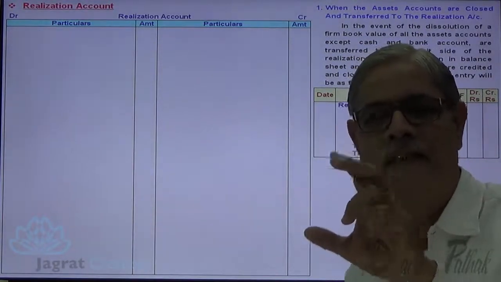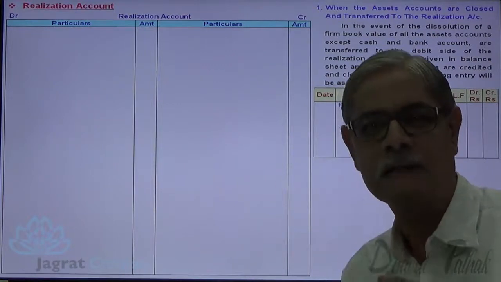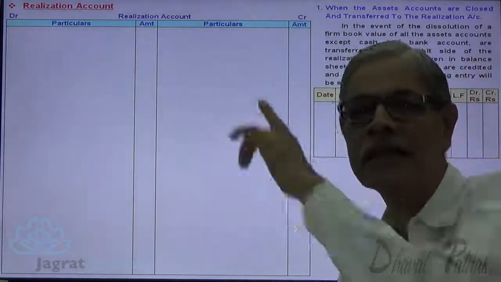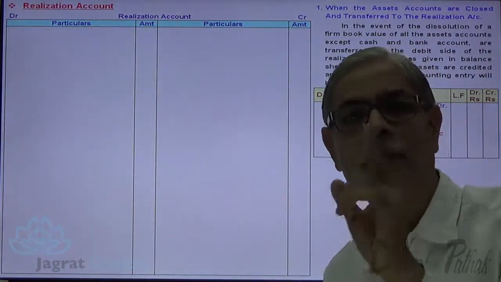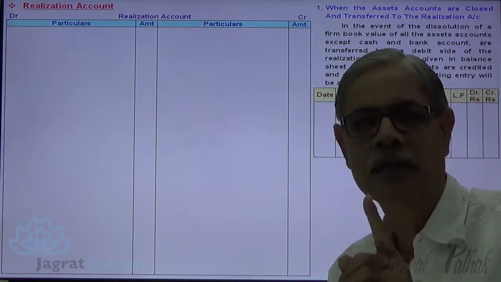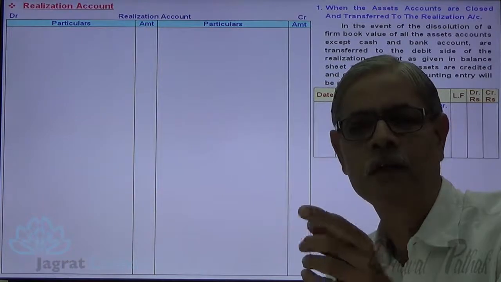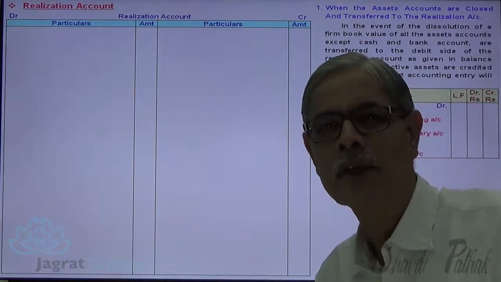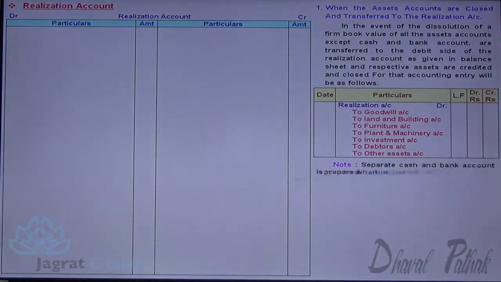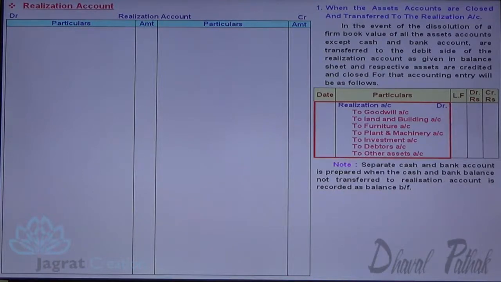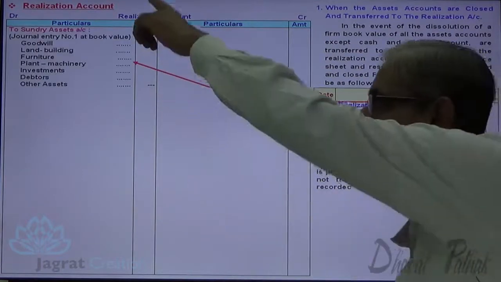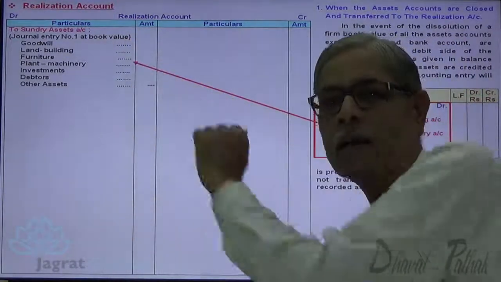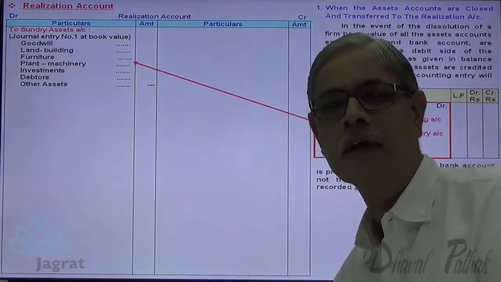So all the assets given in the balance sheet, which are known as recorded assets, are transferred to the debit side of realization account, that too at the book value. Notice it, book value has to be transferred, and when you transfer the book value, all assets account gets closed. Now let me go for ledger posting of it. Realization account debit to these assets account credit. All the assets are recorded in the inner column, total is brought forward in the outer column.